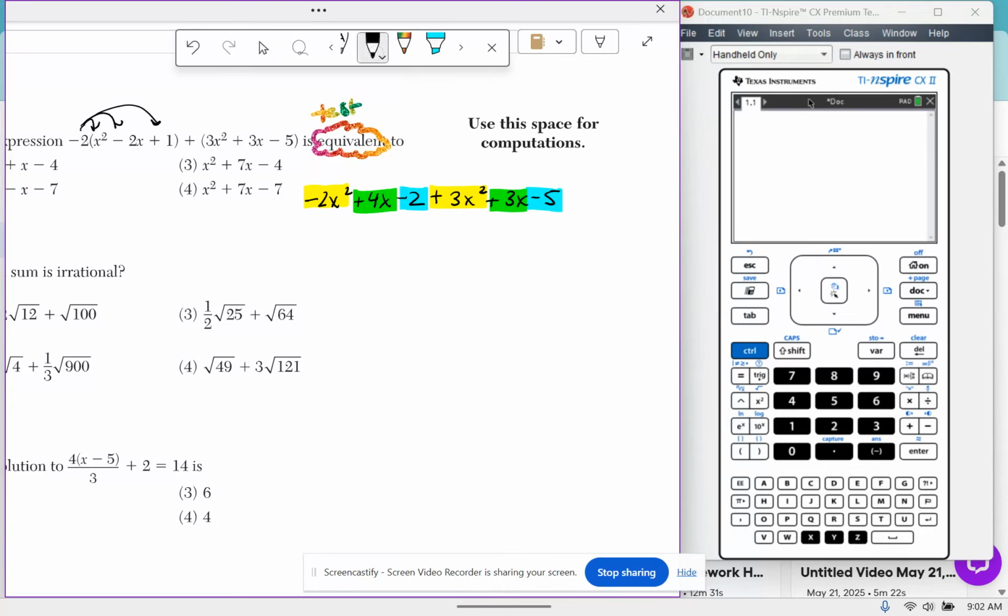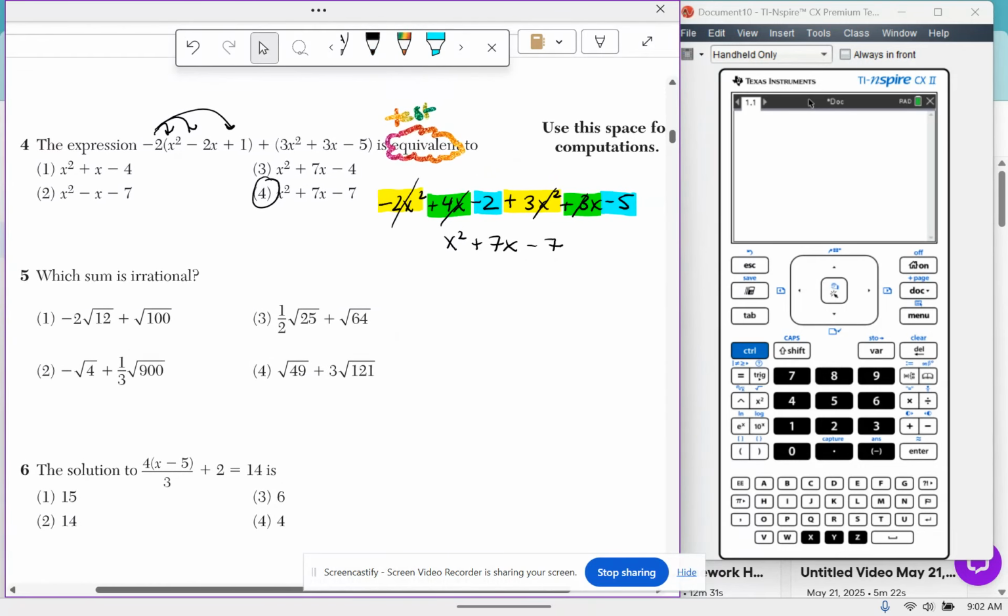So all together, let's do the x squareds first. Negative 2x squared plus 3x squared gives me x squared. 4x plus 3x gives me 7x. Negative 2 minus 5 gives me negative 7. The answer is choice 4.